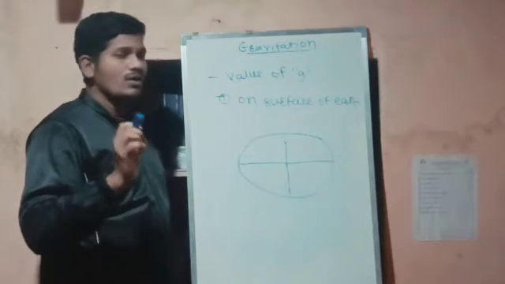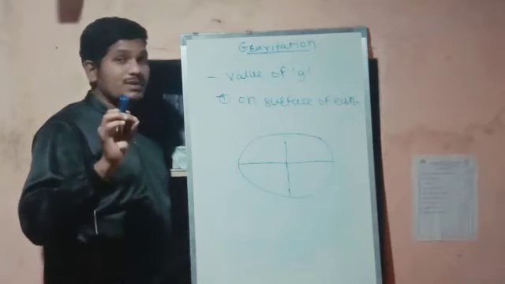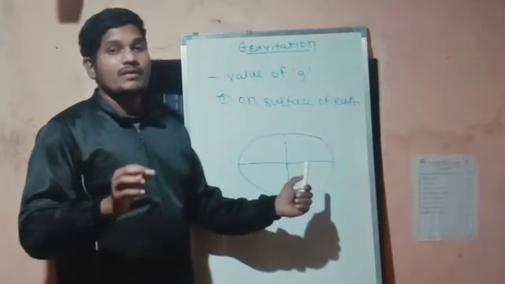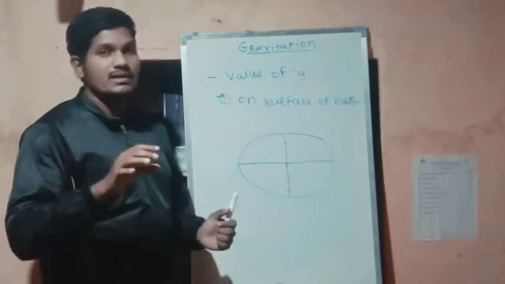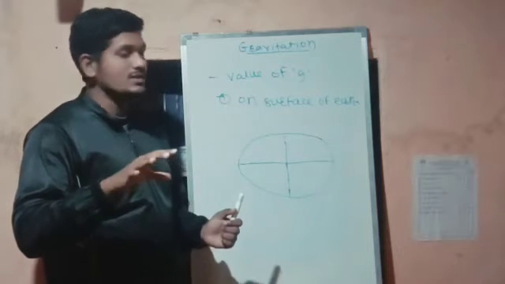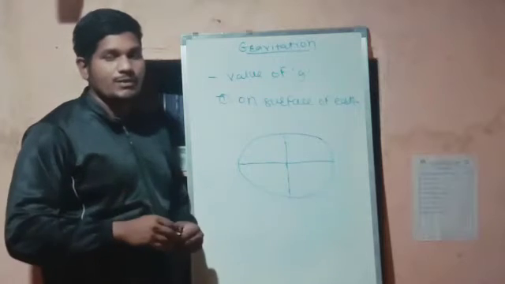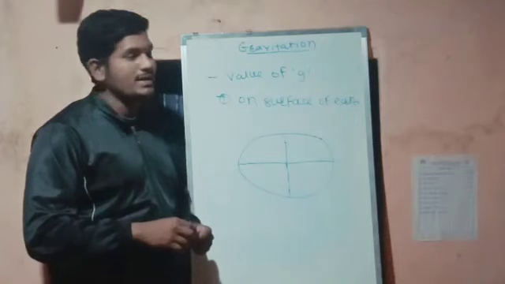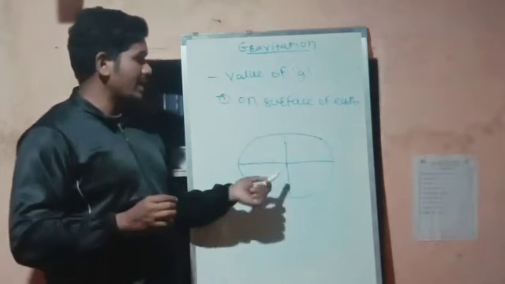So as the value of r, the radius, goes on increasing, the value of g will decrease. The radius which is furthest from the center will have less acceleration due to gravity, and r will be less at the pole.